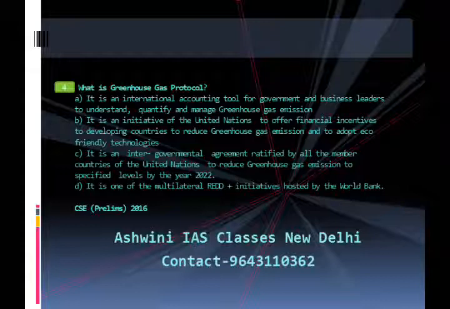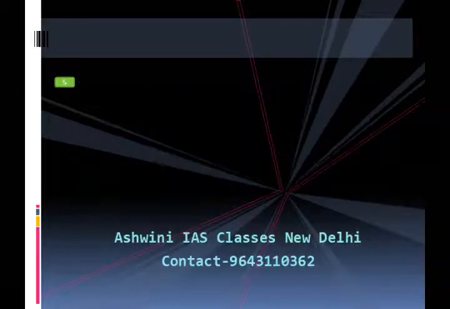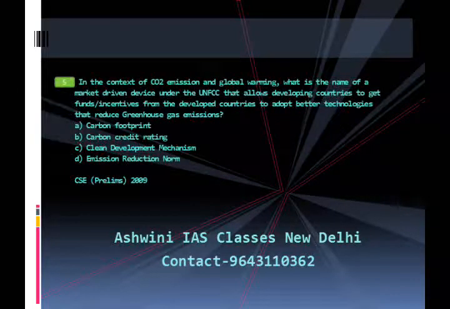Let us now move to question number 5. In the context of carbon dioxide emission and global warming, what is the name of a market-driven device under the United Nations Framework for Climate Change that allows developing countries to get funds and incentives from the developed countries to adopt better technologies that reduce greenhouse gas emissions? This question appeared in Civil Services Prelims Examination 2009.